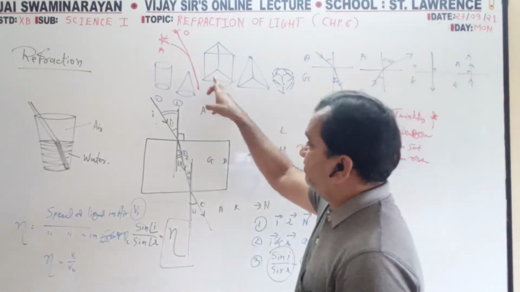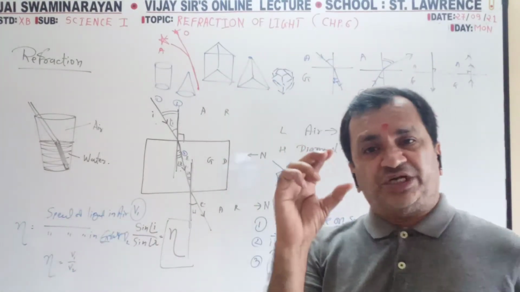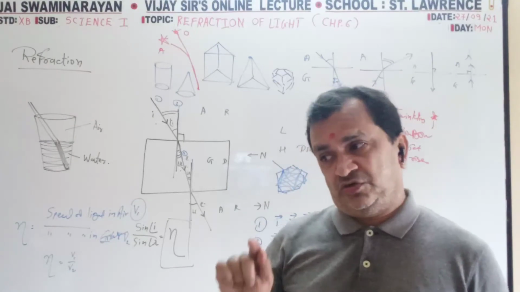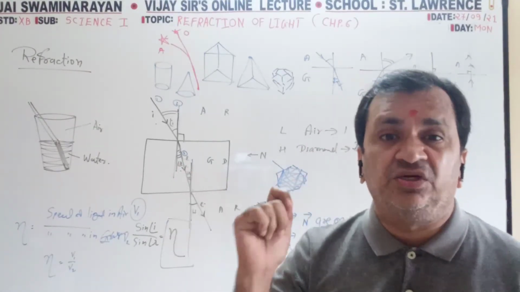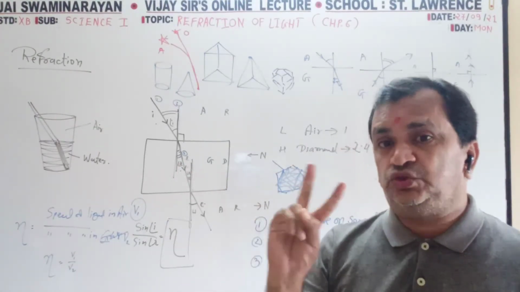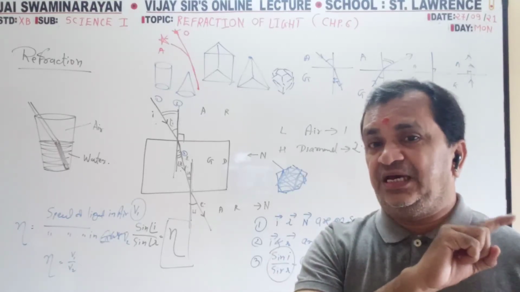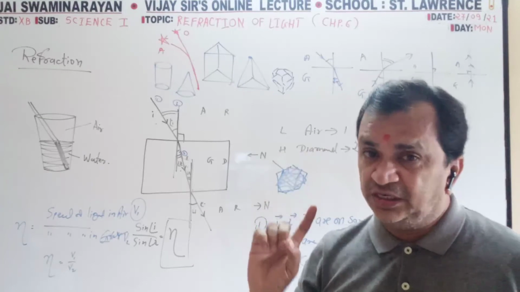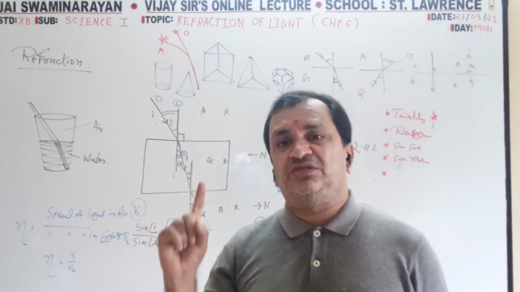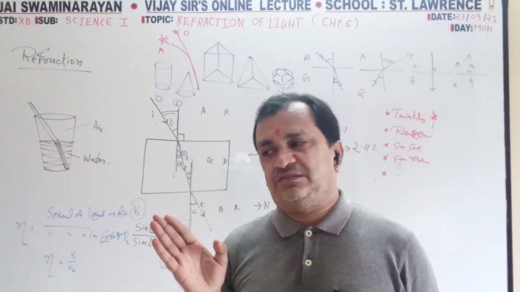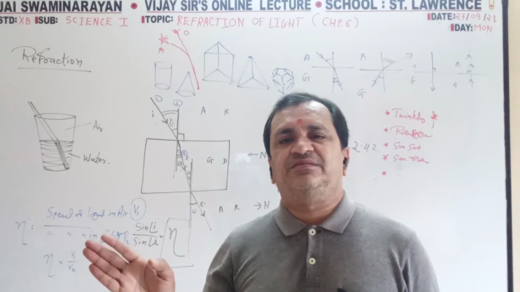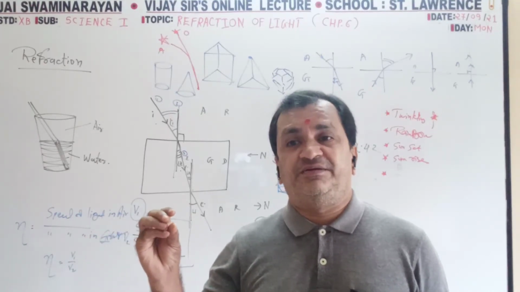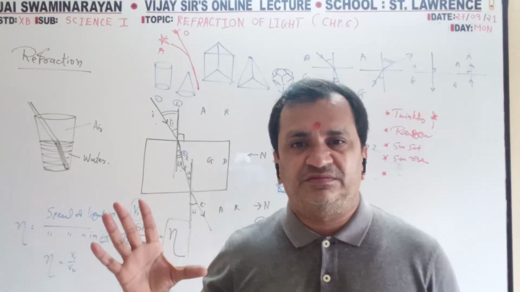We will take this triangular prism. When a ray of light passes through the prism, two-time refraction takes place, air to glass, glass to air. When white light passes through the prism, it is divided into 7 colors.